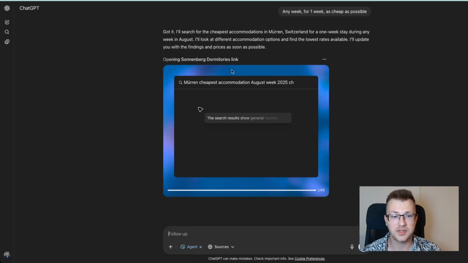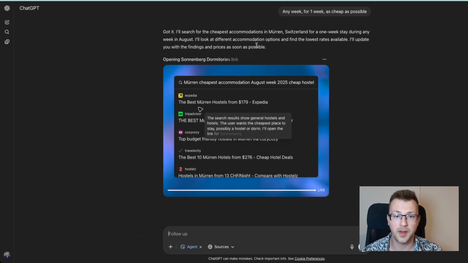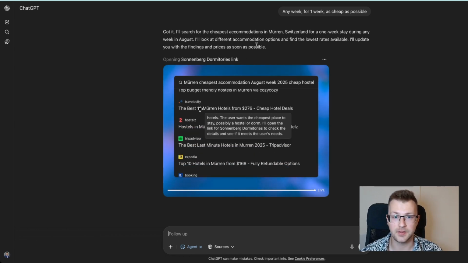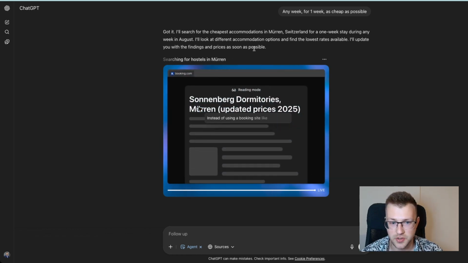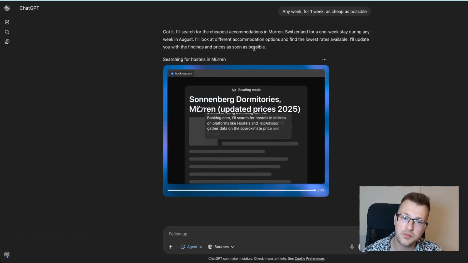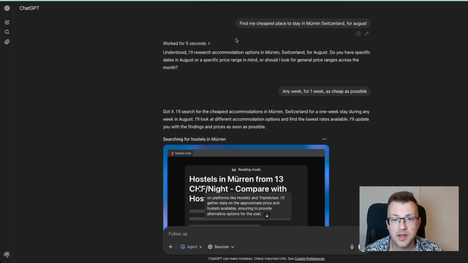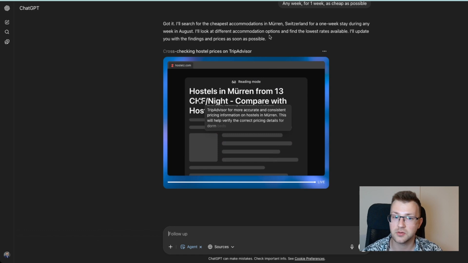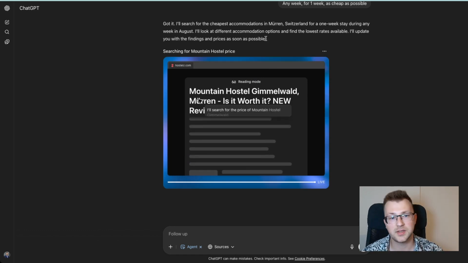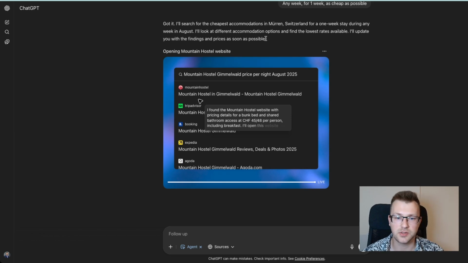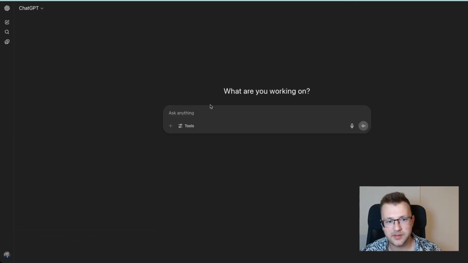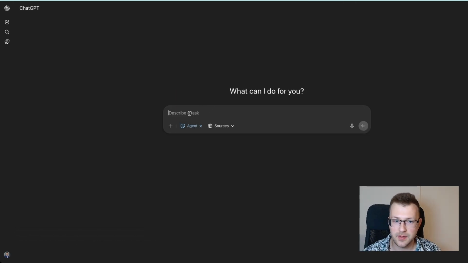So now, as you can see, it's starting to open up the browser. Or at least in this current state it's searching, so it can do searching first. And I specifically didn't ask it for the Airbnb. For now it just goes through the web and searches for the cheapest accommodations, not Airbnb. So this will be the next part. In the meantime, while it's searching, let's do the same thing but with Airbnb.